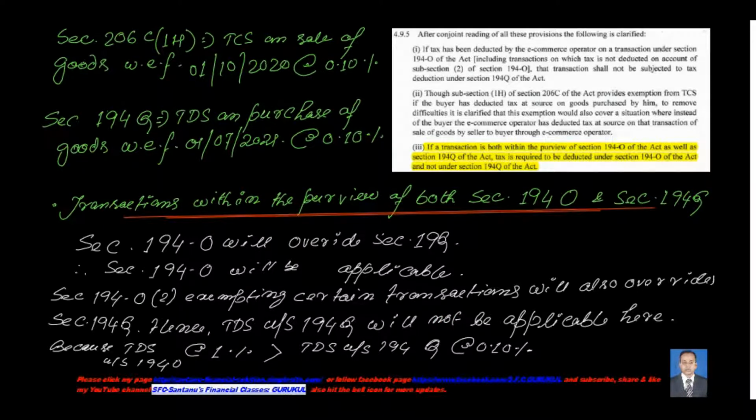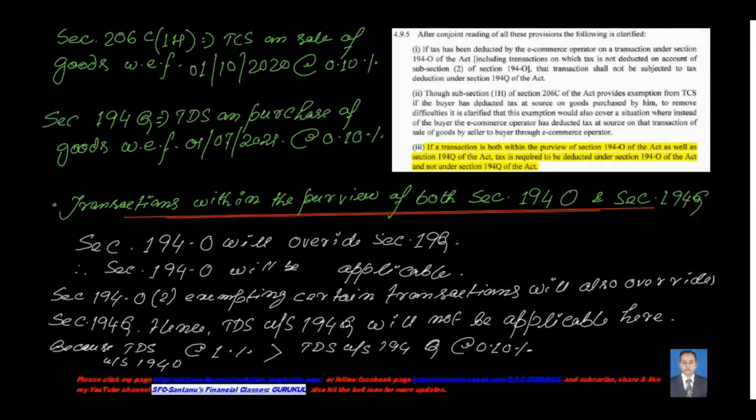Why are we giving more weightage to 194O than 194Q? The reason is simple: the TDS rate of 194O is 1%, which is greater than the TDS under section 194Q, that is 0.1%. So the government should give more weightage to the section that will fetch more tax. So definitely TDS under 194O always has an overriding effect on 194Q.